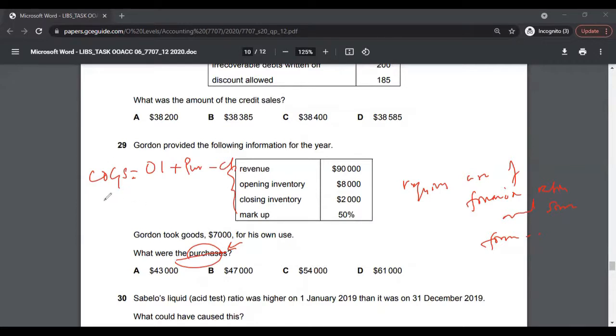How do you calculate COGS? You might have to use the revenue number. Gross profit is revenue minus COGS. You will calculate gross profit using the markup, and then you have drawings as well, so you have to take care of drawings too.